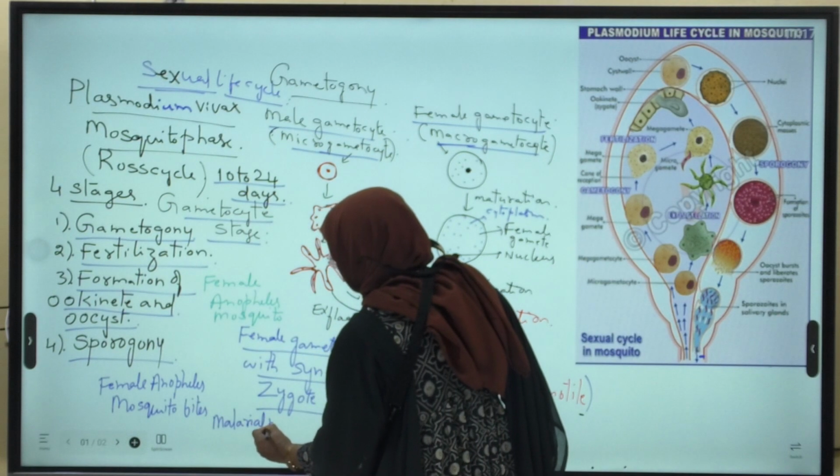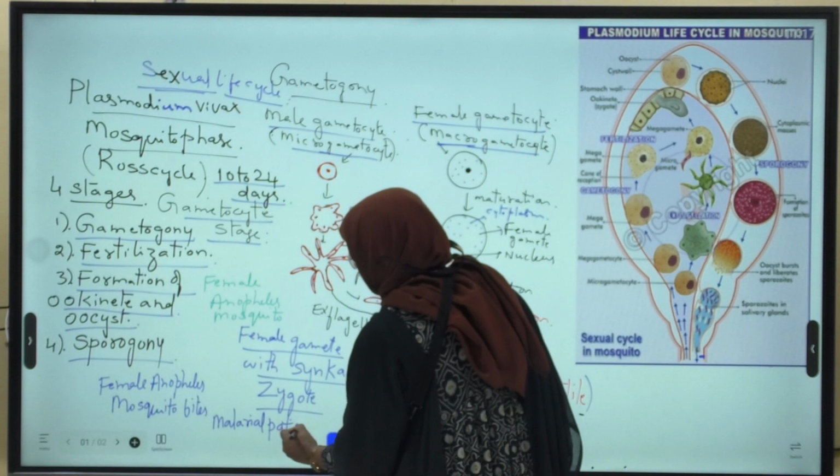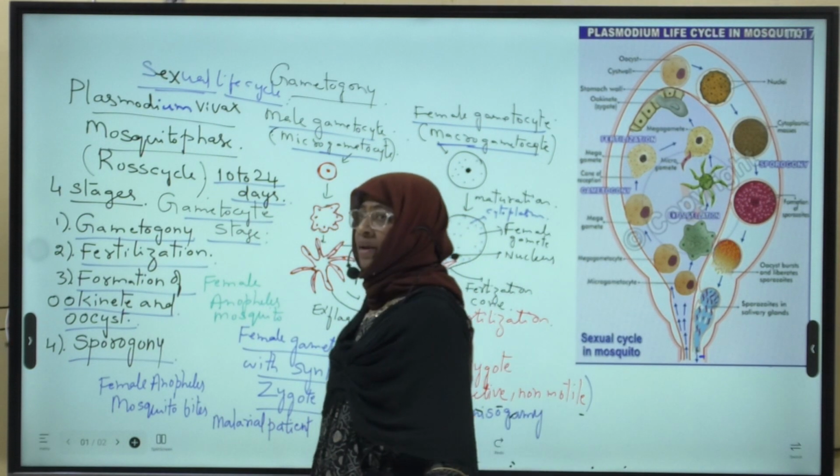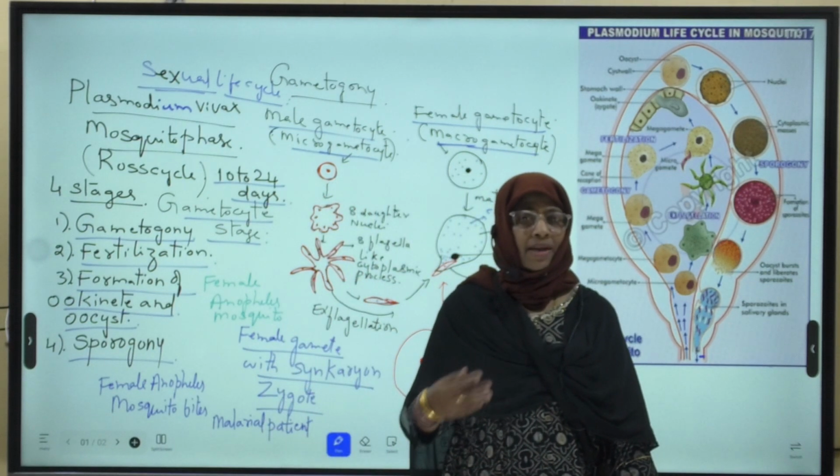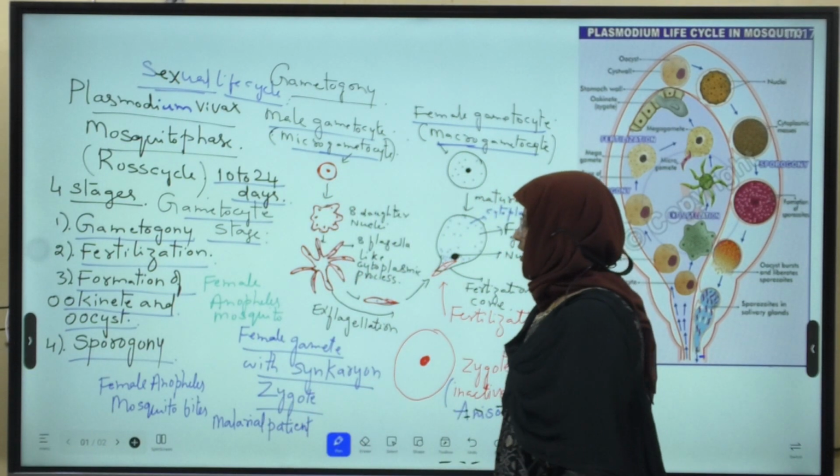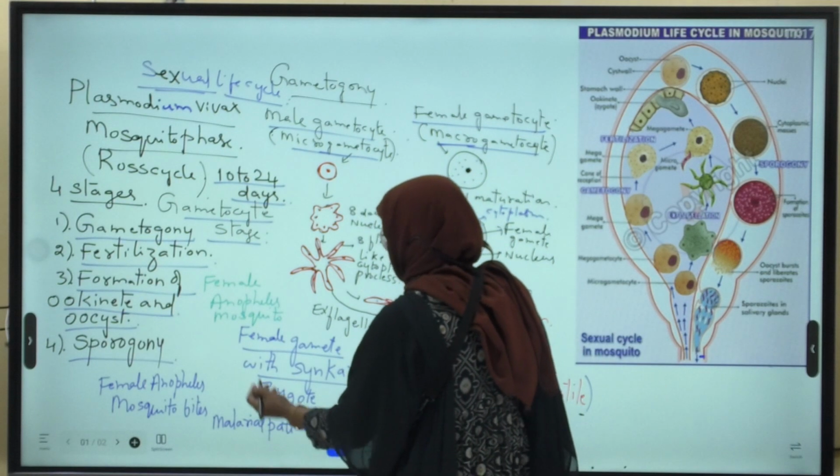Malarial patient means a person in whom the human phase of the malarial parasite is already completed.